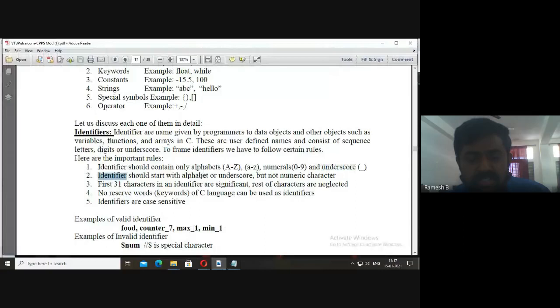Similarly, it should start with an alphabet or underscore, but not with a number. Any identifier should not begin with a number. Similarly, it must be within 31 characters in length. It should not be more than 31 characters. Similarly, no keywords must be used for identifiers. Next, identifiers are case sensitive.